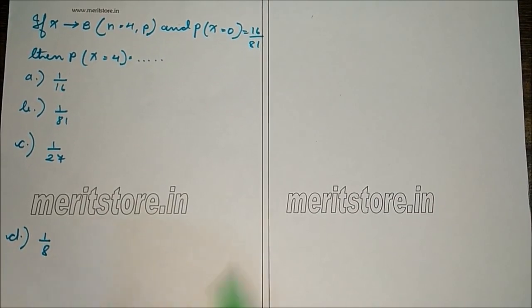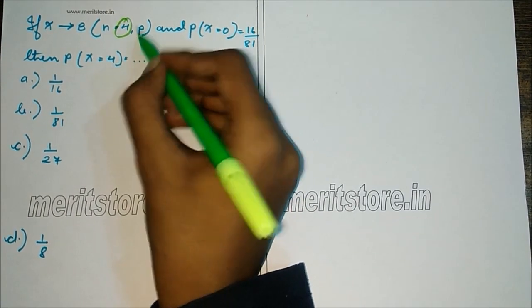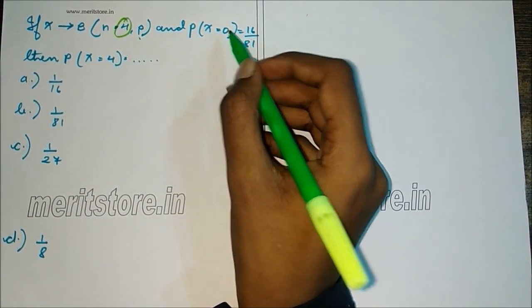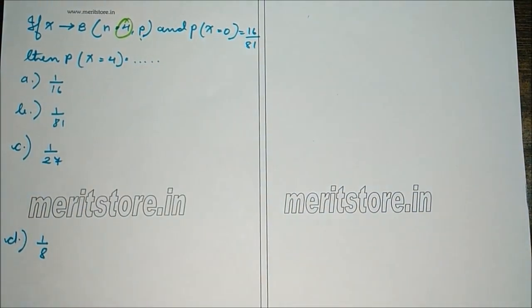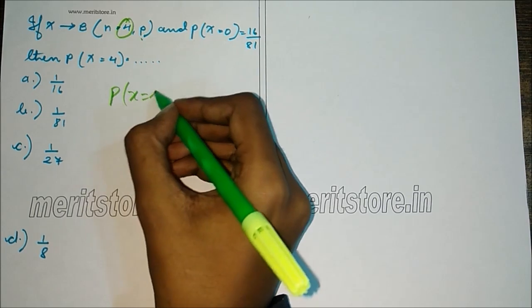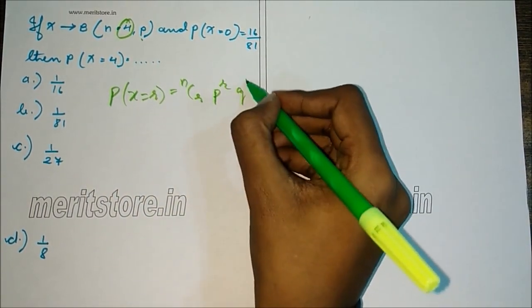Next question is, a binomial distribution is given, n is 4, p is not given, p of x equals 0 is 16 by 81. We have to find the value of p of x equals 4. So first we'll write the general form for p of x equals r. So this is nCr p raised to r q raised to n minus r.